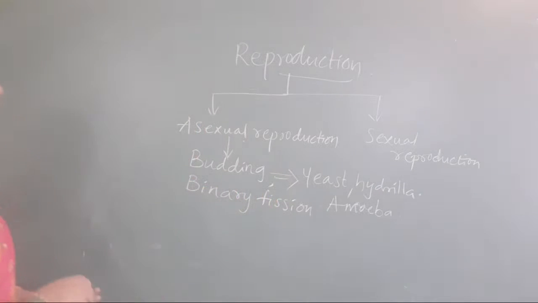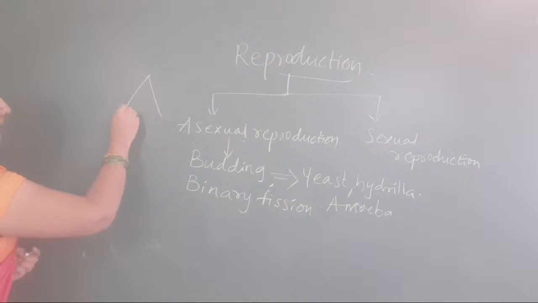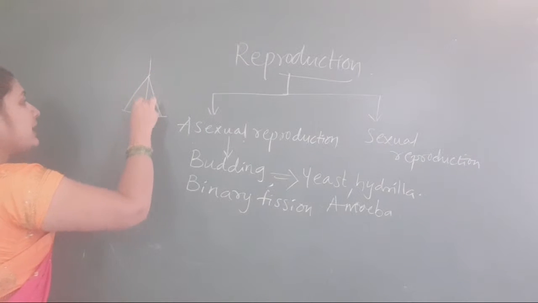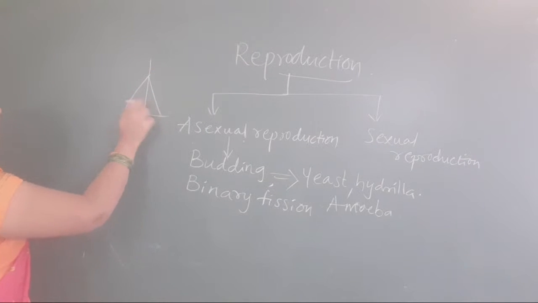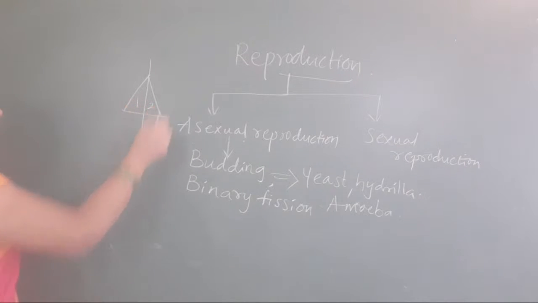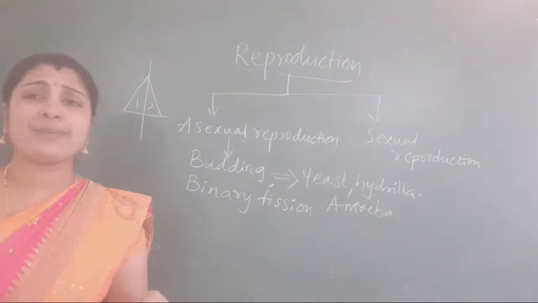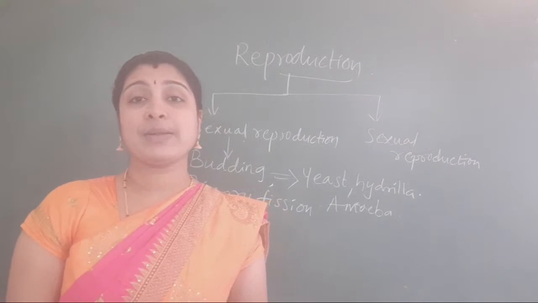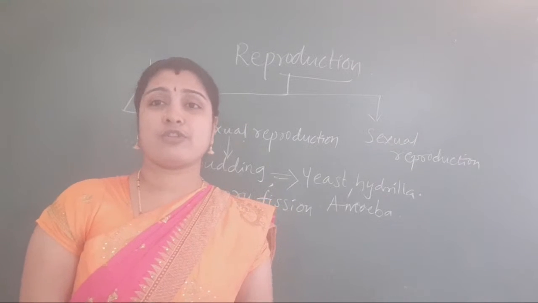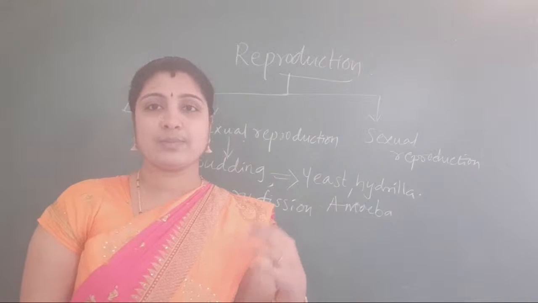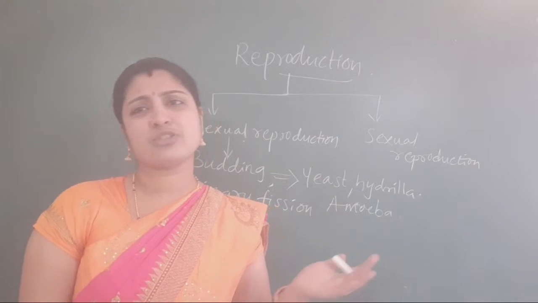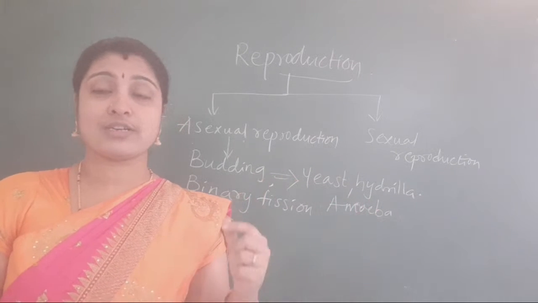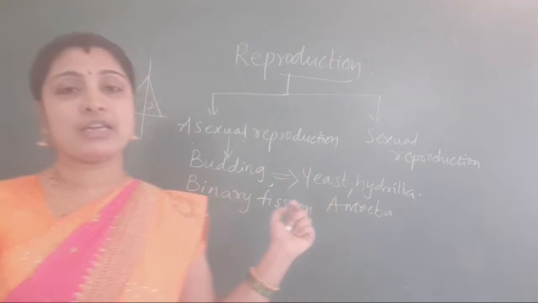If I say this one is a triangle, and I split it into two equally, both sides are equal. In fragmentation, many daughter individuals are formed, sometimes equal, sometimes not equal. But in binary fission, two equal halves, two equal daughters are formed. This is about binary fission.